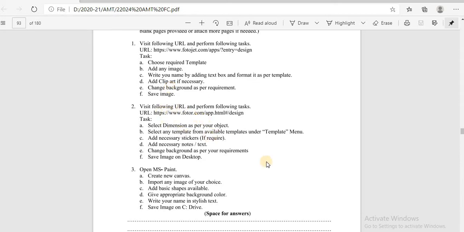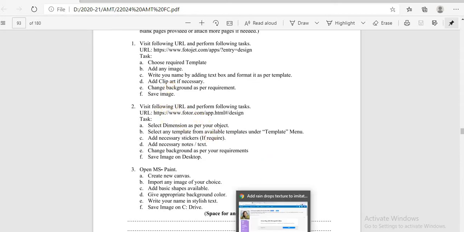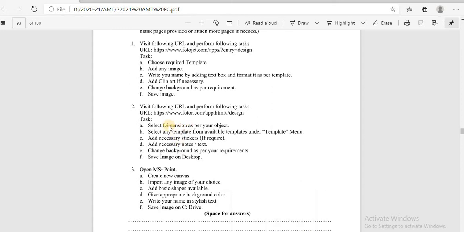In the second question, visit that URL. In that, select the dimension as per your object. After that, select the template from the available templates under the template menu. If you require a sticker, then add it. If notes text is necessary, then add it, otherwise not. Give the background and save the image. Okay, the same.